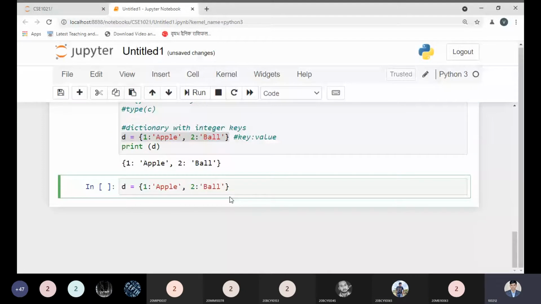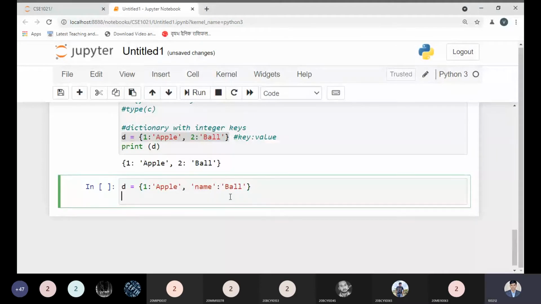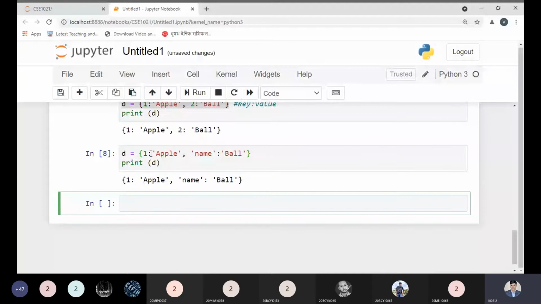In the first element, I'm making an integer key, and the other one is the value, which is a string. In the second element the value is also a string, so there is no issue. But for the name I am taking a string. Let me check whether it is correct or not. If I try to print this, is it printable? Let us check. So two different data types for keys and values is also possible.